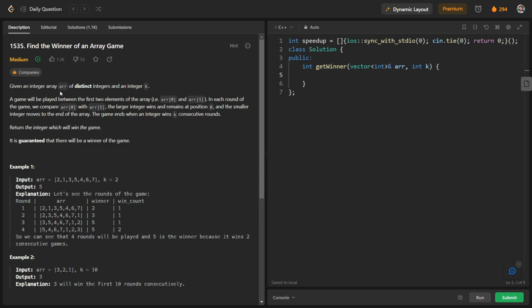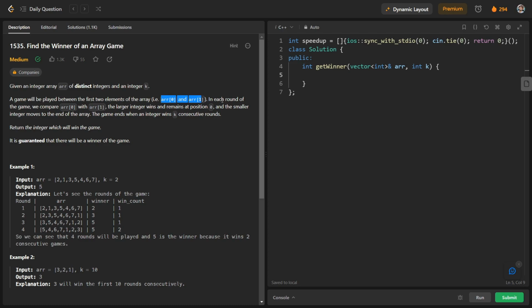So given an integer array ARR of distinct integers and an integer k. So these two things are given to us, that is we are having an array of distinct integers and an integer k. So a game will be played between the first two elements of the array, that is ARR of 0 and ARR of 1. So basically there will be a game and it will be played between these two elements.